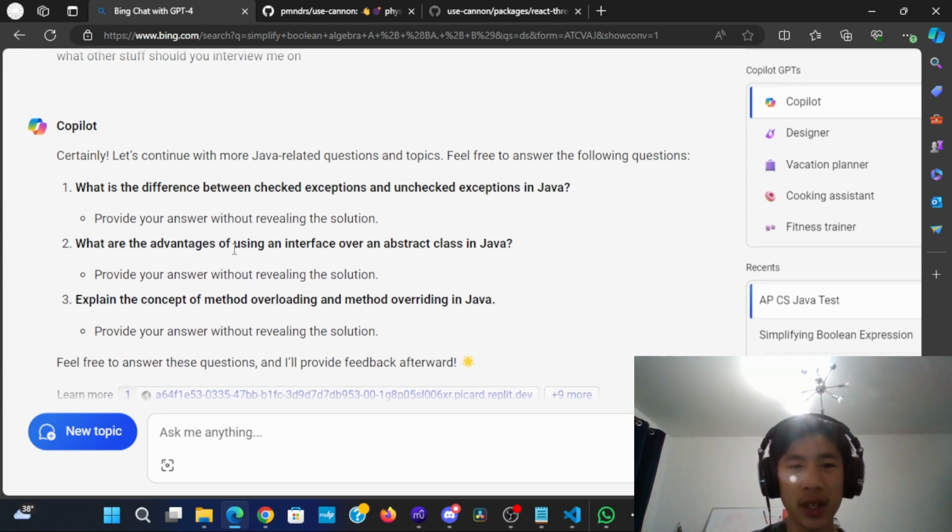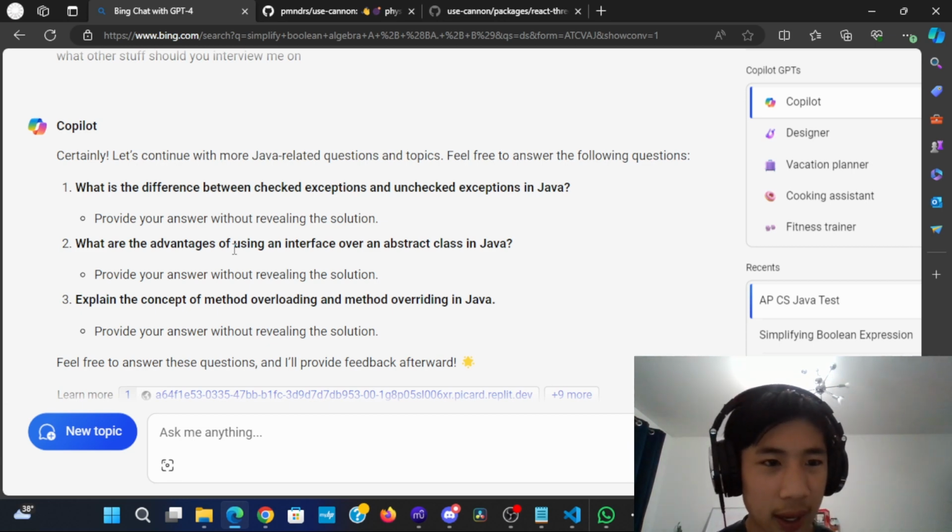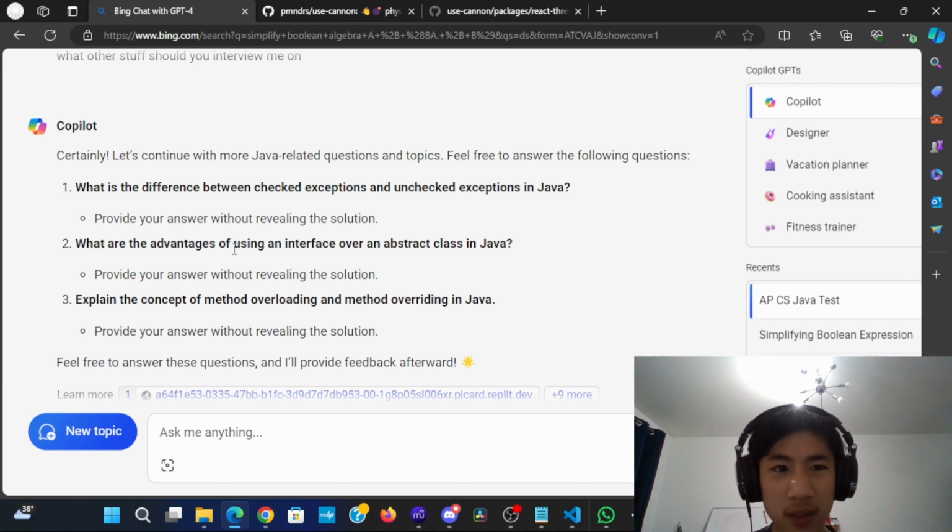And explain the concept of method overloading and method overriding. Method overriding is basically if you have a class and you create an instance of the class, maybe I want to change the method, I can just override the method. Method overloading, I think, is basically you can create two methods with the same name but with different parameters, which is a little confusing, but it's a neat feature.